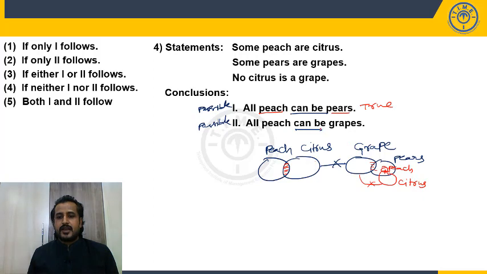So do you have a successful diagram for this? No. So it is false. So what is my answer? Only one follows. Only one follows is which option? First option, choice 1. Whenever you try to draw peach within grapes, definitely the peach which are citrus will have the relation with grapes. But as per the statement, no citrus is a grape.